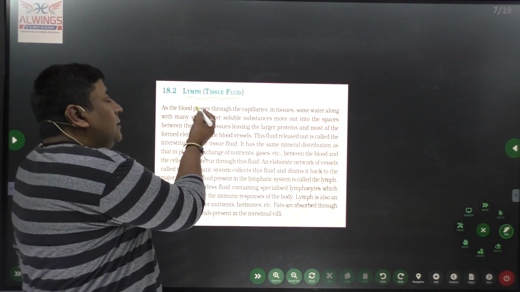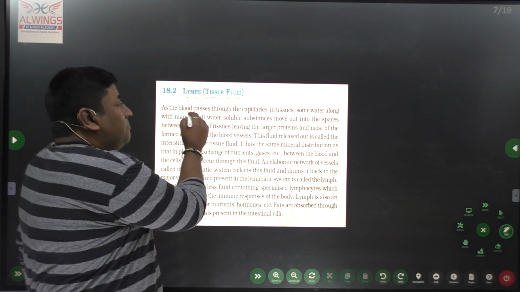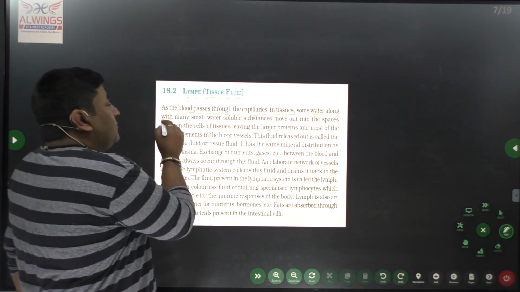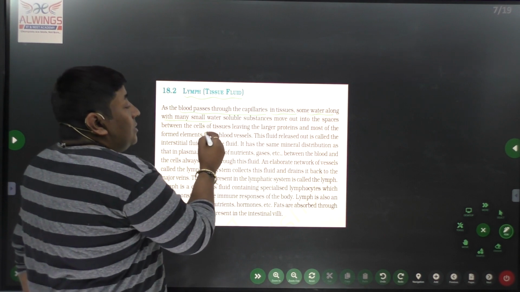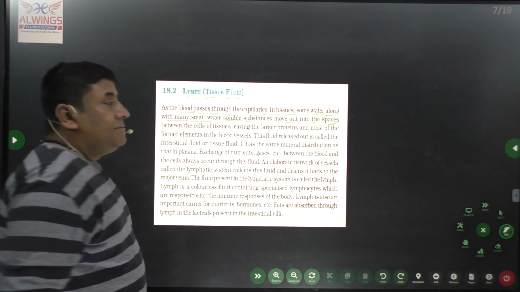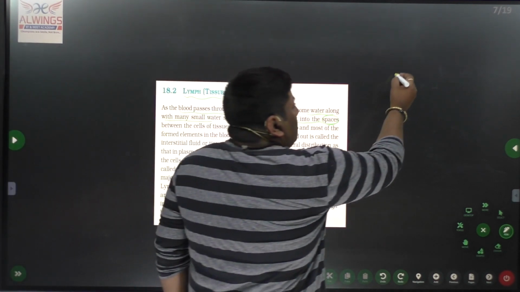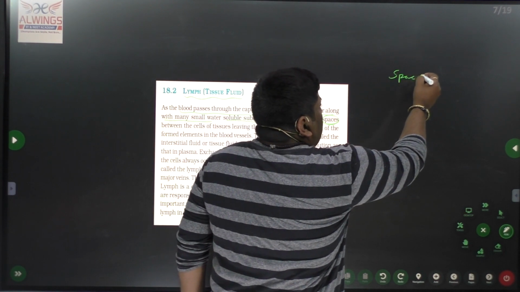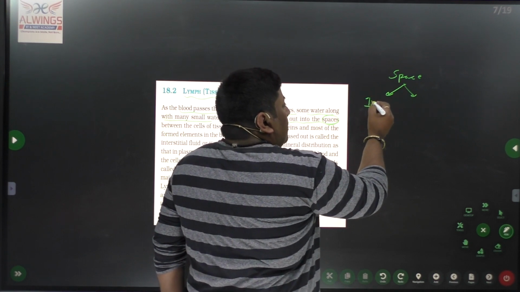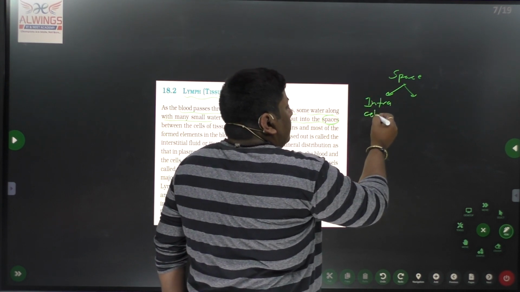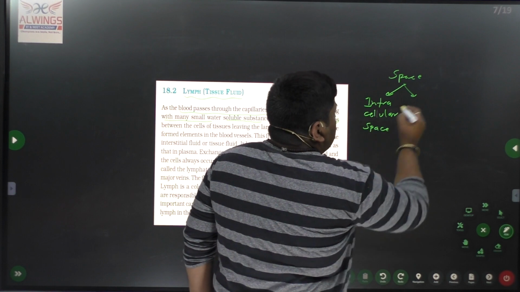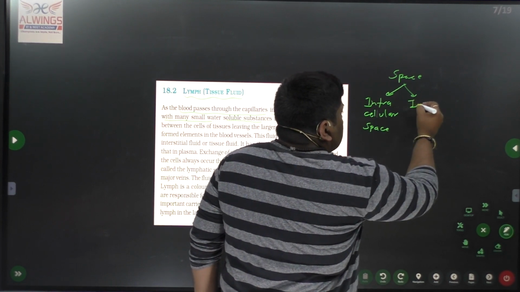NCERT is saying that blood passes through the capillaries in tissues. Some water, along with many small water soluble substances, moves out into spaces. Now what is space here? Here we have two types of space: first, intracellular space, and second, intercellular space.